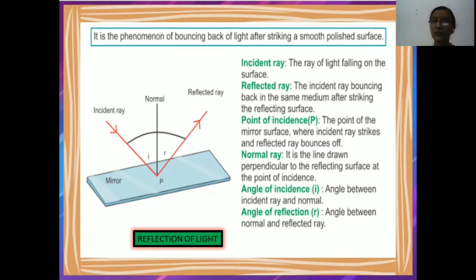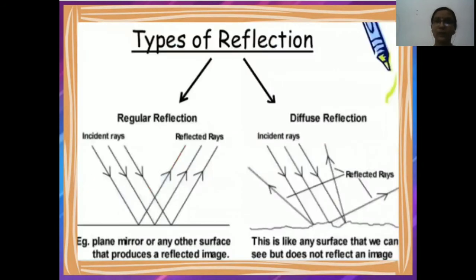Now the reflection also depends on the different surfaces. A smooth surface has a regular reflection, while a rough surface has a diffuse reflection. Now types of reflection. Two types of reflections are there. One is known as regular reflection and another one is known as diffuse reflection. Regular reflection is from the plane mirror and other smooth and shiny surfaces.